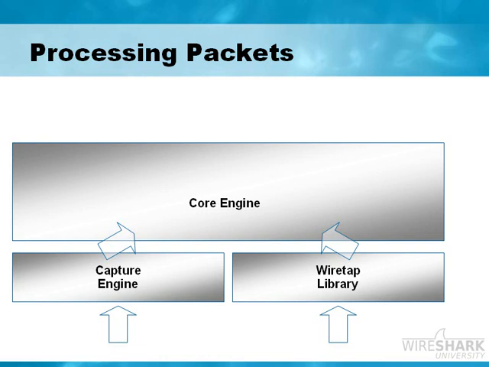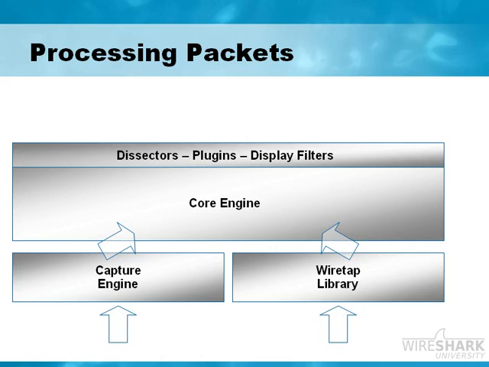There are several really important pieces that are part of the core engine, and those include the dissectors. The dissectors are basically our decodes. It's how we interpret the traffic. So when a packet comes in and it's addressed to port number 21, Wireshark by default will decode that and say that that's an FTP communication. And if that packet happens to have USER in all capital letters right after the TCP header, Wireshark will recognize that that is a command. USER is a command, and the argument would be the actual username that follows that.